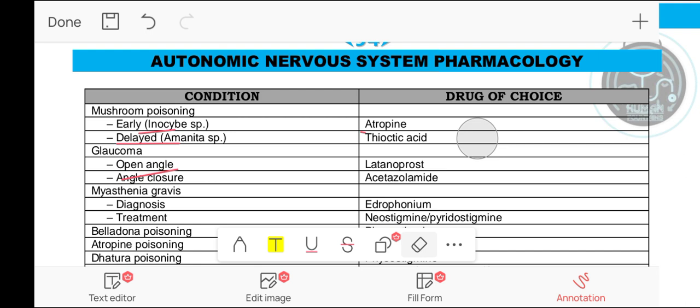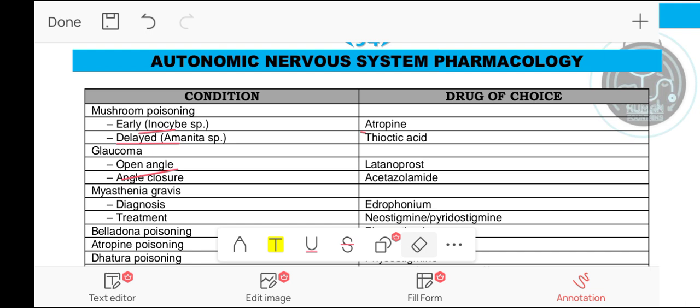Acetazolamide causes decreased secretion of aqueous humor because it blocks the carbonic anhydrase enzyme, and this carbonic anhydrase enzyme is not only present in the eye for aqueous humor secretion but also present in the kidney. So acetazolamide is basically a diuretic.